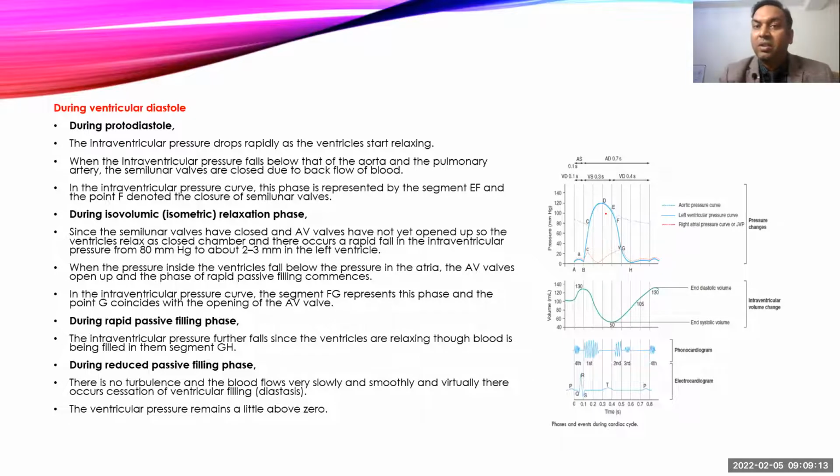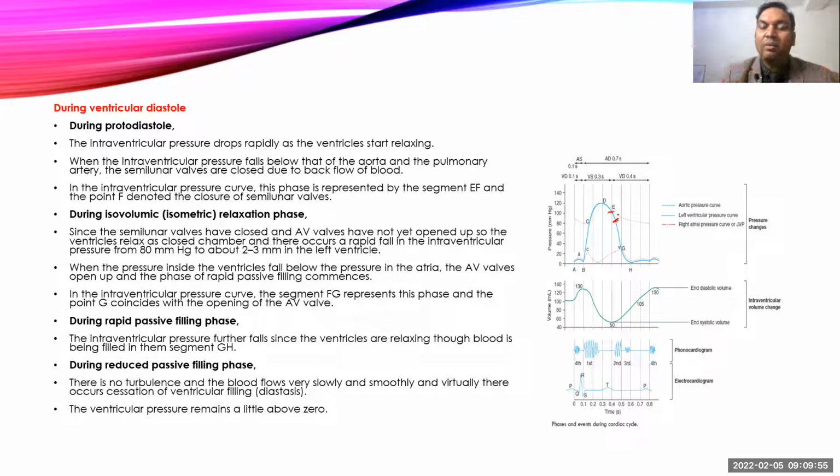Now let's come to the pressure changes occurring during ventricular diastole. During protodiastole, the ventricle is about to relax, and the ventricular pressure starts falling and goes below the aortic pressure. This EF phase denotes the protodiastolic phase, and during it there is a rapid fall in the pressure inside the ventricle. That rapid fall in pressure causes sudden closure of the semilunar valves. Earlier I mistakenly wrote AV valve closure; it is the sudden closure of the semilunar valve, but the AV valve is not yet opened.